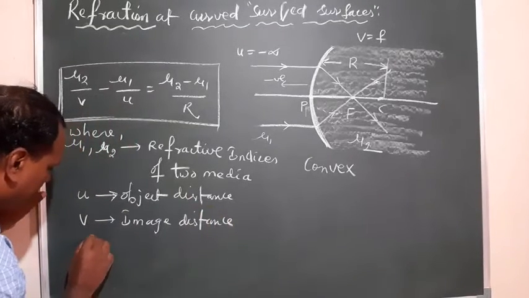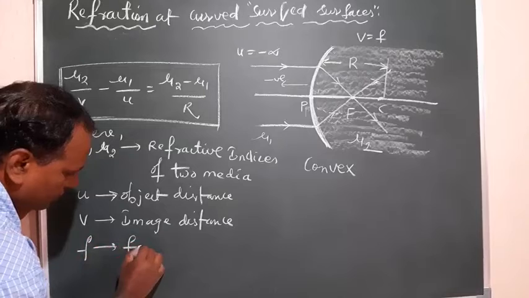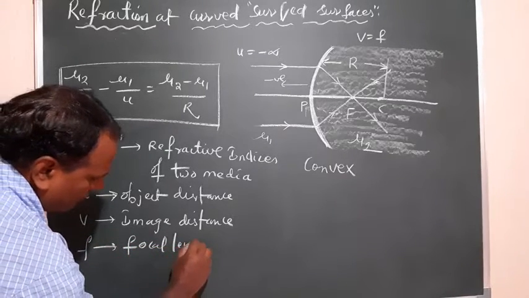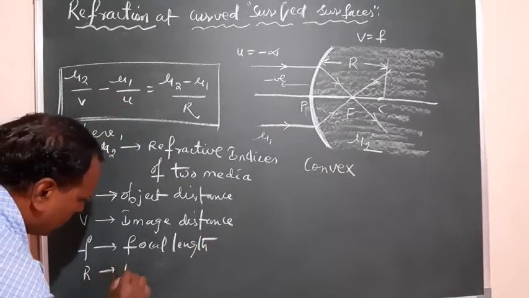We can have f or r: f is the focal length of the curve, and r is the radius of curvature.